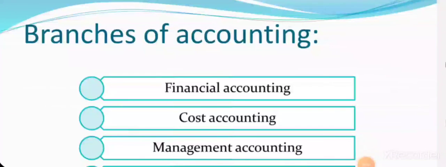Now we will discuss the branches of accounting. There are many different branches of accounting. For our academic purpose, we have to discuss three main branches: financial accounting, cost accounting, and management accounting. Management accounting is the managerial accounting, the same thing. Financial accounting includes almost all the financial accounts and financial statements. Cost accounting includes the calculation of all kinds of cost. We will see the differences between these three, and how they are related to each other, in the upcoming classes.